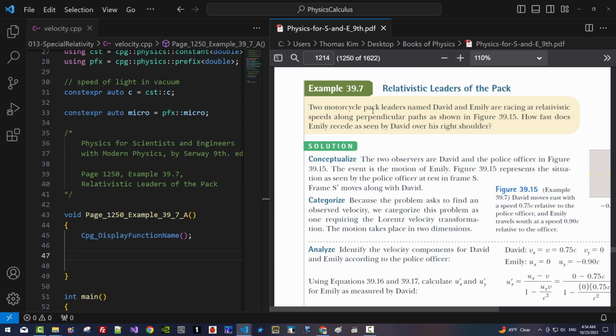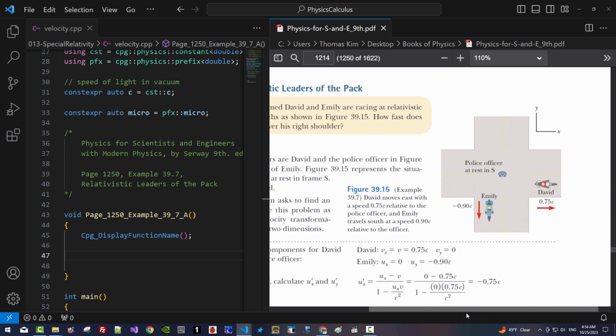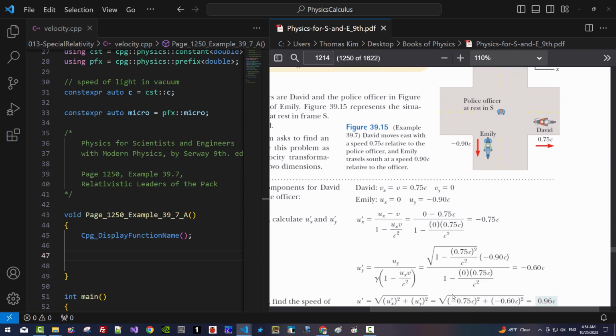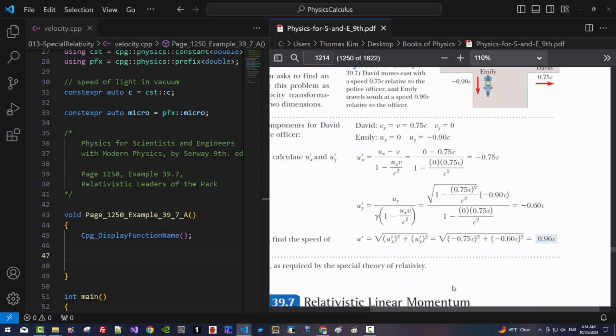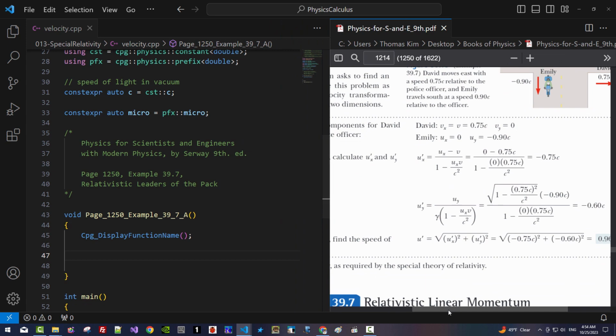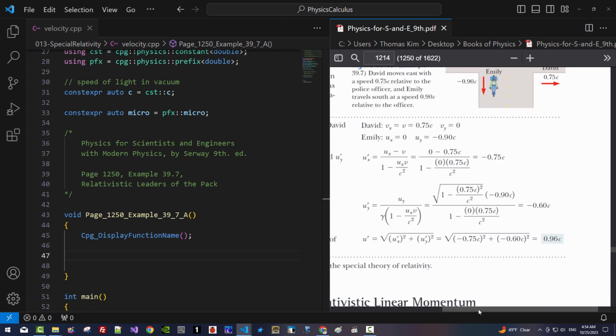Two motorcycle pack leaders named David and Emily are racing at relativistic speeds along perpendicular paths as shown in figure 39.15. How fast does Emily recede as seen by David over his right shoulder? I will not explain how to solve this problem, but I will implement this algorithm in generic format.